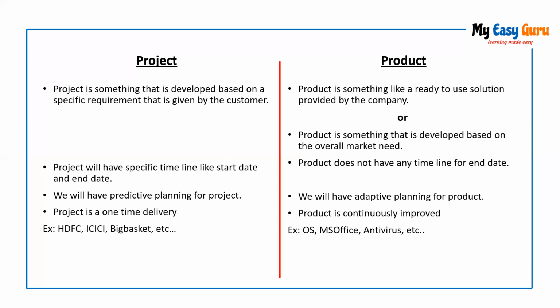Whereas in case of a product, a product uses an adaptive approach. So we cannot say when we will be needing some other specific features to be added to the requirements. Whenever there is a new functionality that needs to be added, according to that requirement, we'll be planning the development phases, how to develop that particular requirement.